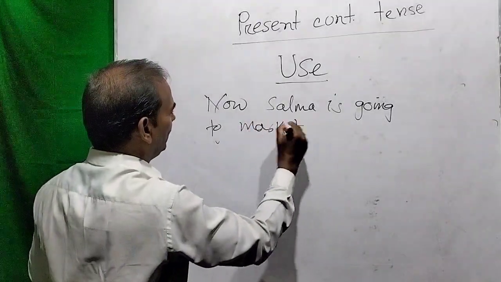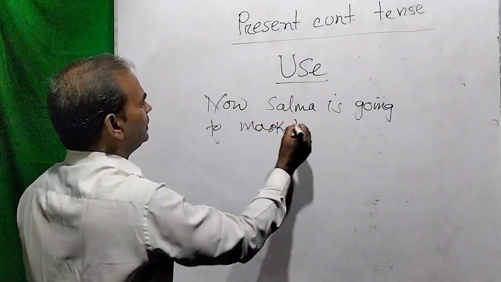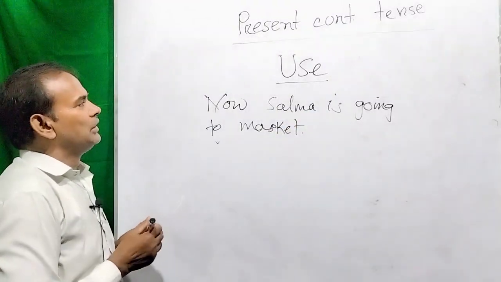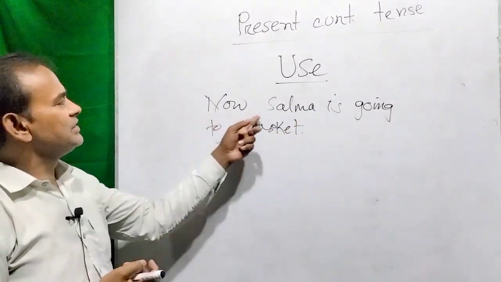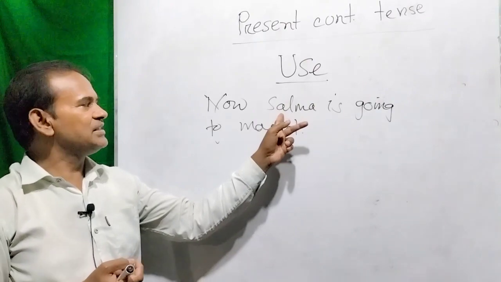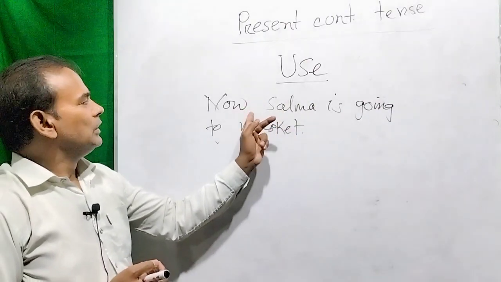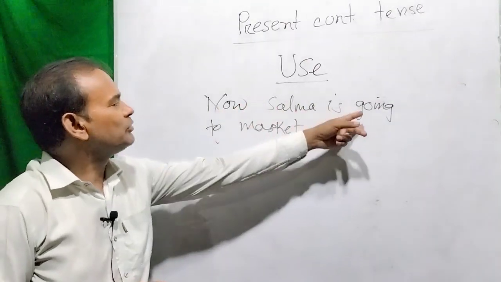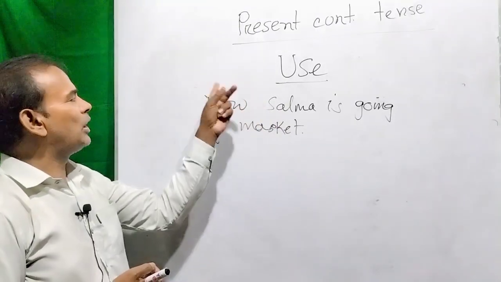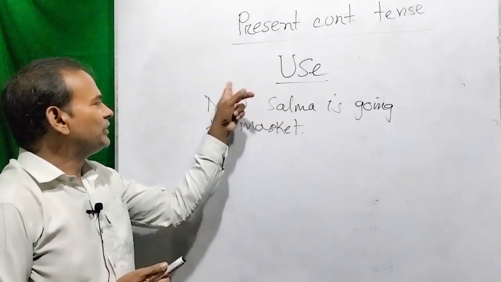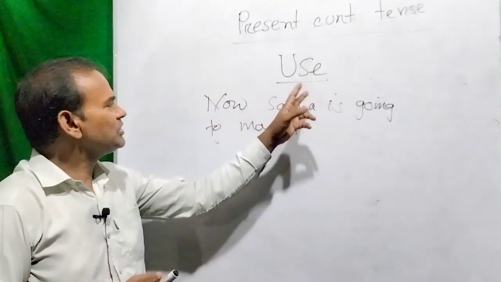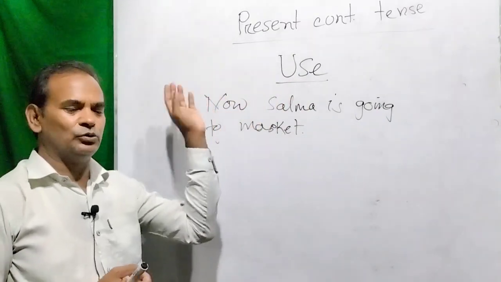Now Salma is going to market. Suppose the subject is Salma. So the continuous tense is possible with now.